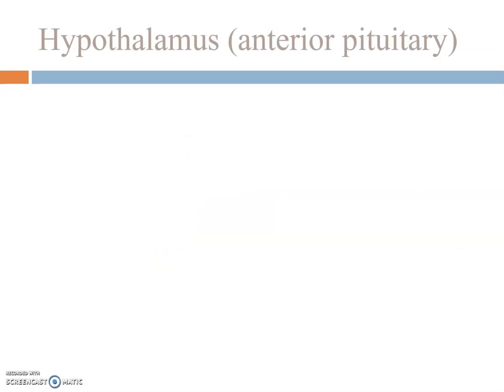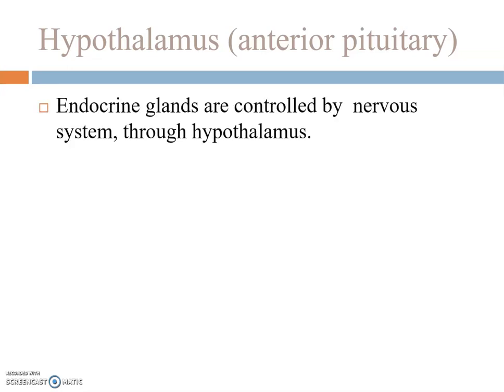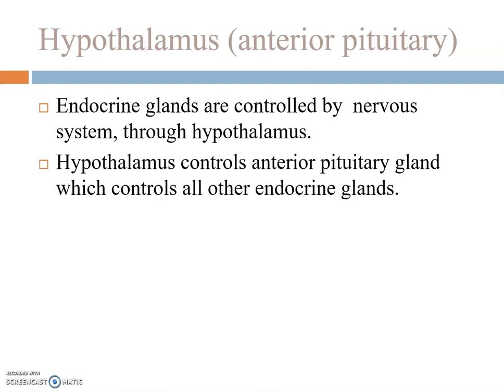Hypothalamus. The role of hypothalamus in association with anterior pituitary gland. Endocrine glands are controlled by nervous system through hypothalamus that we have already studied in our previous videos. Hence, hypothalamus acts as a neurohumoral junction. Hypothalamus controls anterior pituitary gland which controls all other endocrine glands.